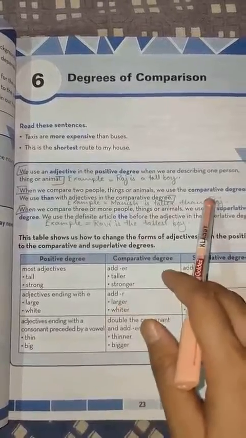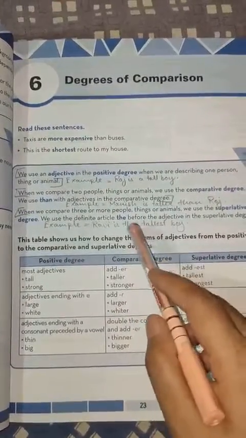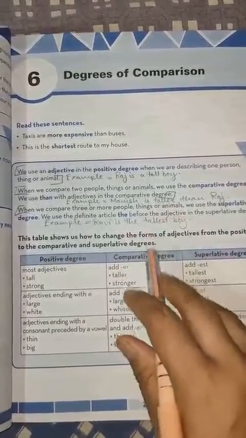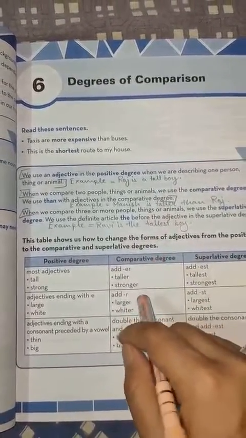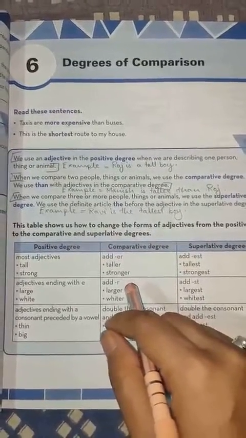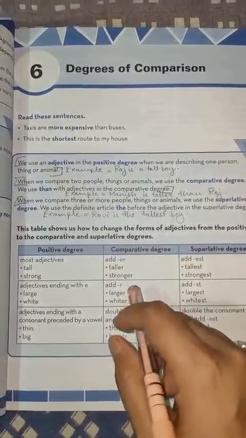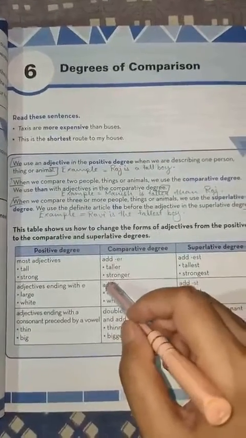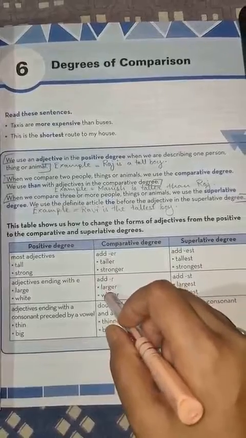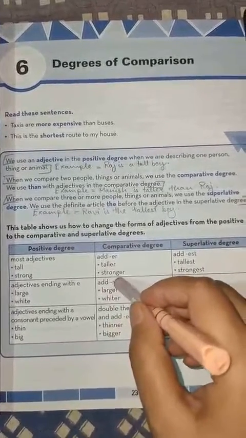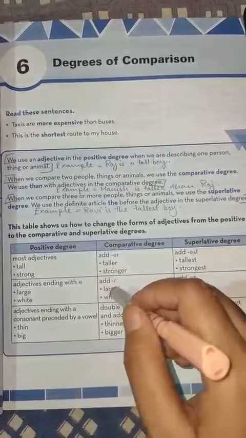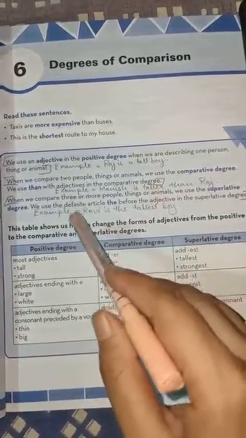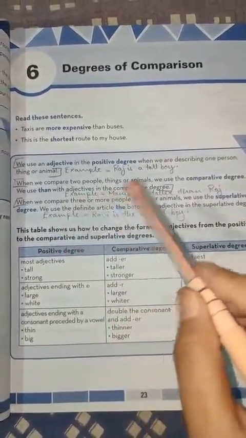Dear students, today we will do the explanation of lesson number 6, Degrees of Comparison. But before starting with the explanation, I would like to ask you a simple question. Do you know what adjectives are? Adjectives are the words which describe a noun or pronoun. Dear students, you must be thinking why I am talking about adjectives. I'm talking about adjectives because in this lesson, degrees of comparison, we will learn about different forms of adjectives.